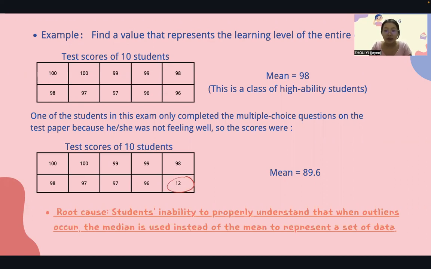However, in some special cases, such as the second table, we can see that a student suddenly became ill and the result was not good. This results in an outlier in the whole set of data, but the student still calculates the mean according to the usual thinking to represent the learning level of the whole class. The mean value is significantly lower. So the main reason for this misconception is their inability to properly understand that when an outlier occurs, the median is used instead of the mean to represent a set of data.